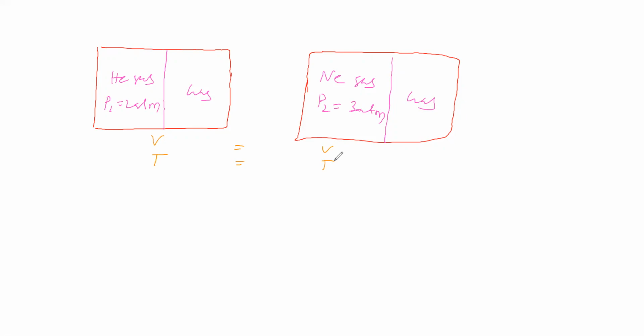Now let us remove this partition. Let the helium gas undergo intermixing. Let helium gas undergo diffusion. Let this neon gas undergo diffusion.